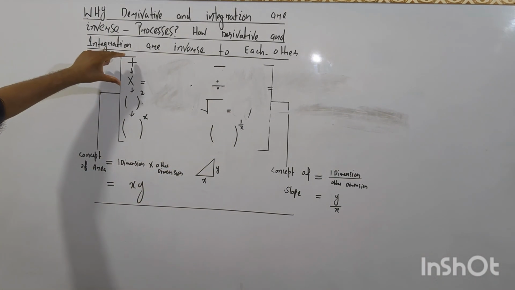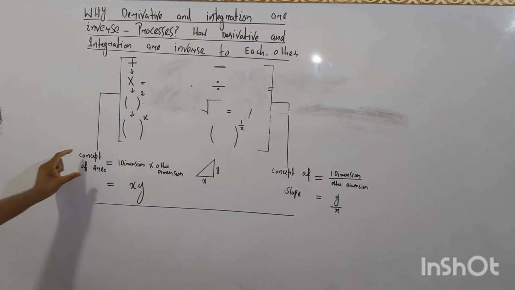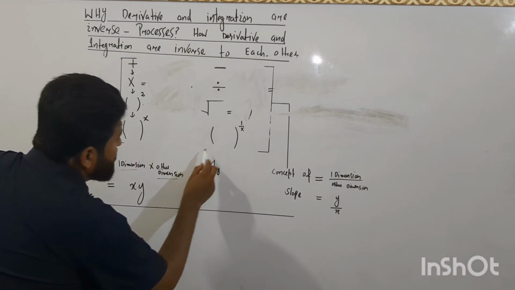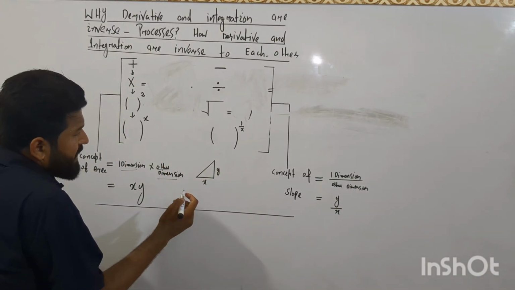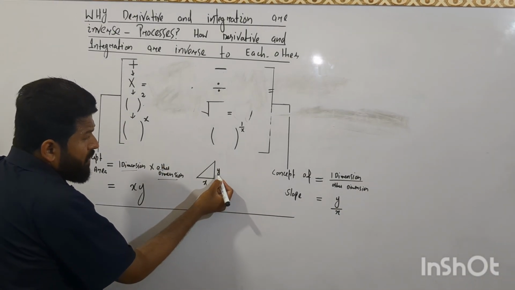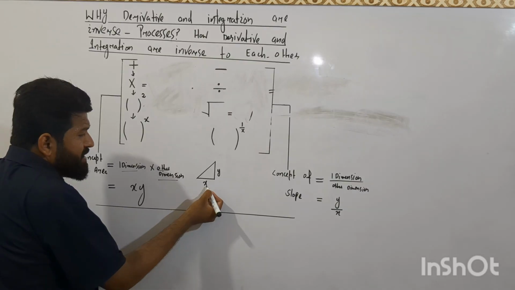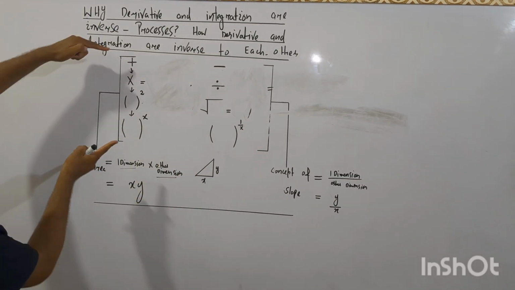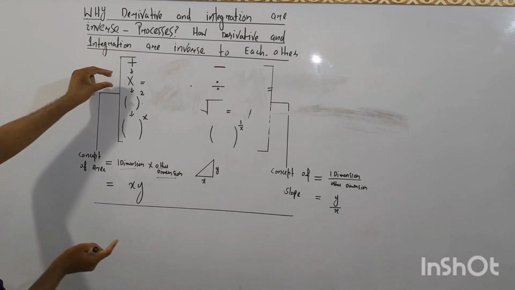From square, meaning taking higher, and taking lower, we come to the concept of area. What is area? One dimension multiplied by the other dimension. If this is the figure, what is area? This is one dimension, this is the other dimension, a simple multiplication.